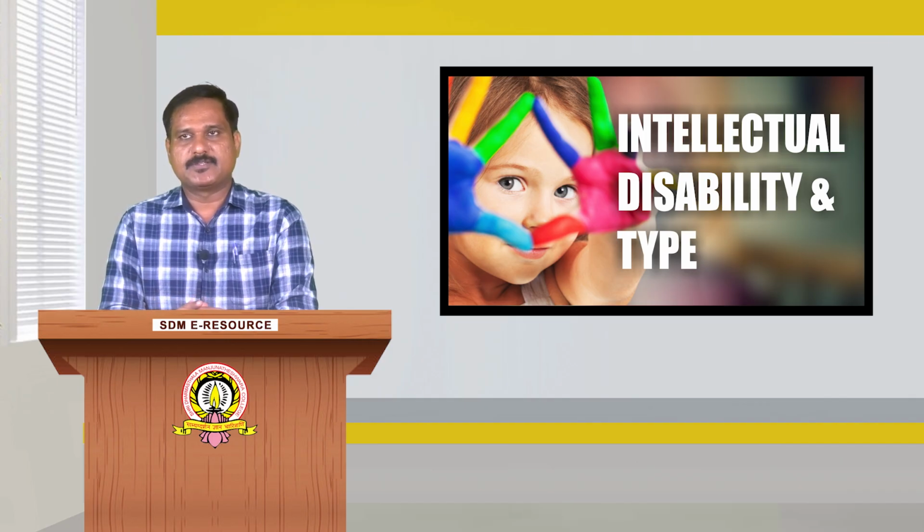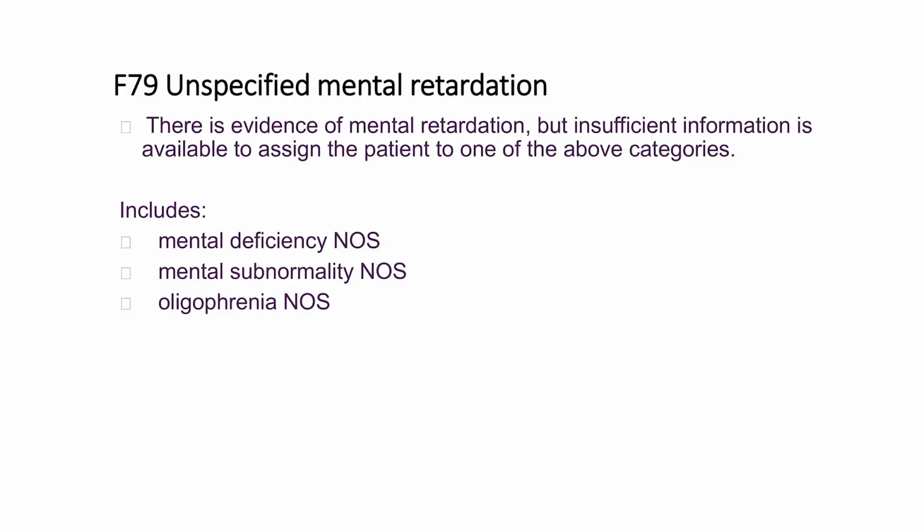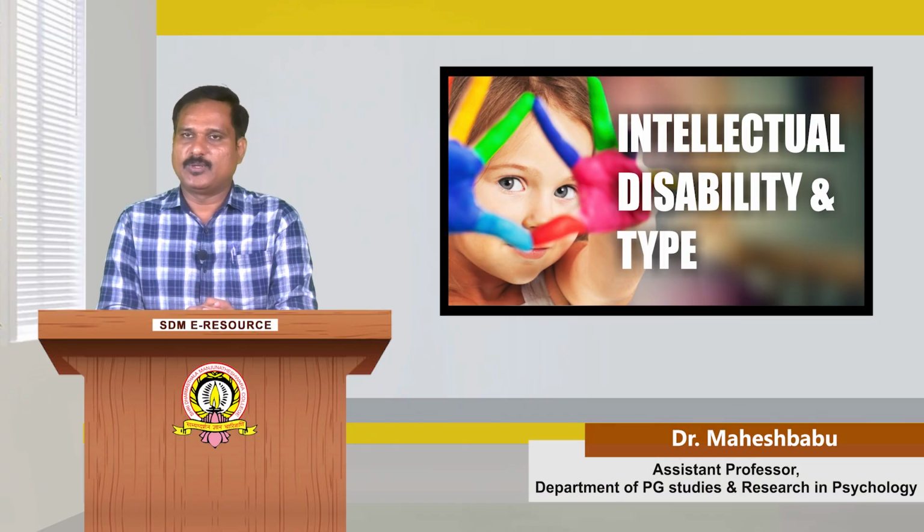Unspecified mental retardation: there is evidence of mental retardation but insufficient information is available to assign the patient to one of the above categories. That includes mental deficiency, mental subnormality, as well as oligophrenia, not otherwise specified.